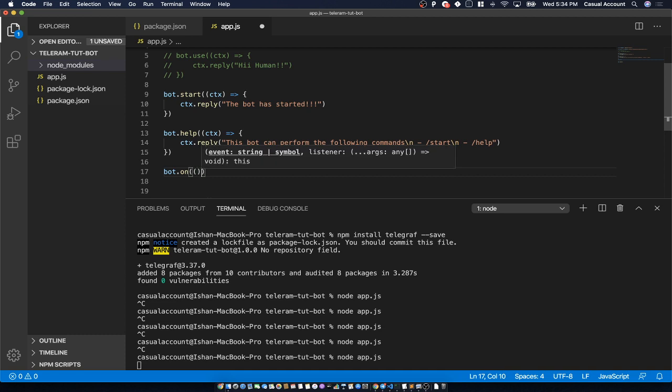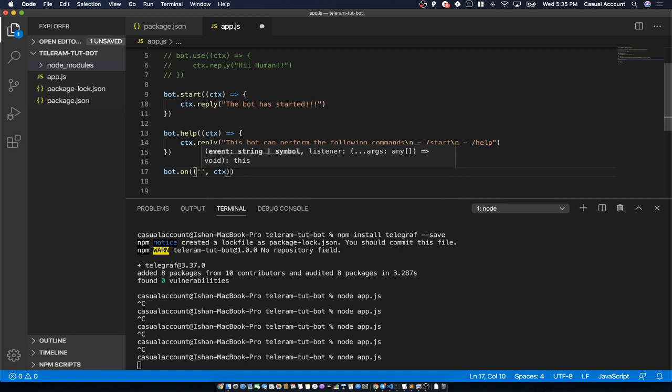Okay, it will intercept all the messages with some particular type. So it has got two parameters, right? ctx as well as one more parameter in the start. So what is this parameter? In this parameter, we will tell the bot what kind of message you want to intercept. For example, if you want to intercept a normal text message, you will type in over here message. If you want to intercept a photo, you will write photo.